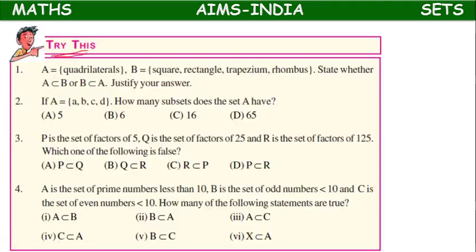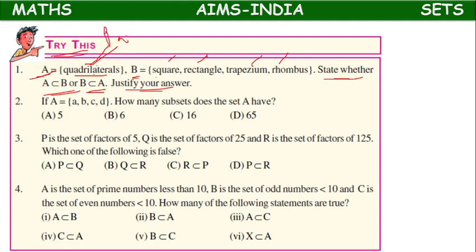Next, try this. In set A we have quadrilaterals, in set B we have square, rectangle, trapezium, rhombus. State whether A is a subset of B, and B is a subset of A. Justify your answer. If set A is mentioned as quadrilaterals, it will consist of all types of quadrilaterals.